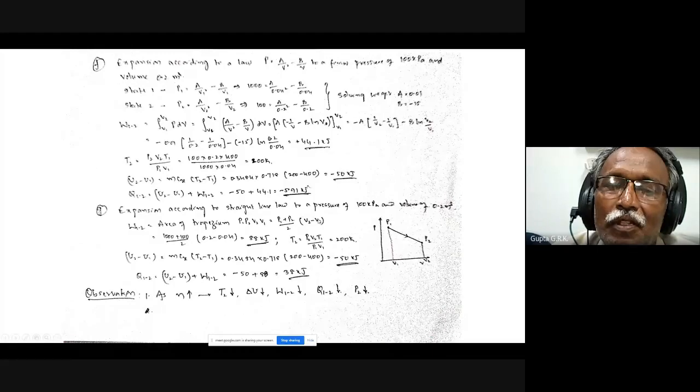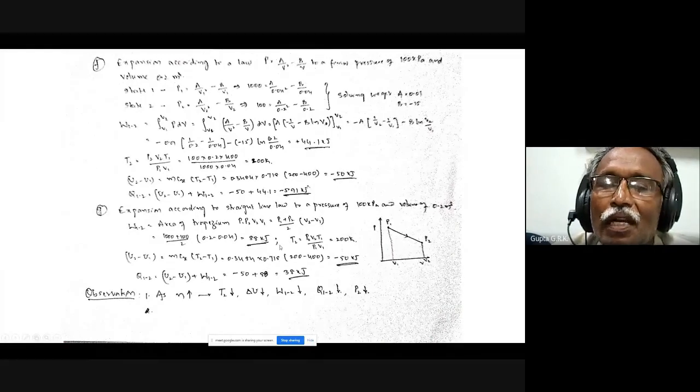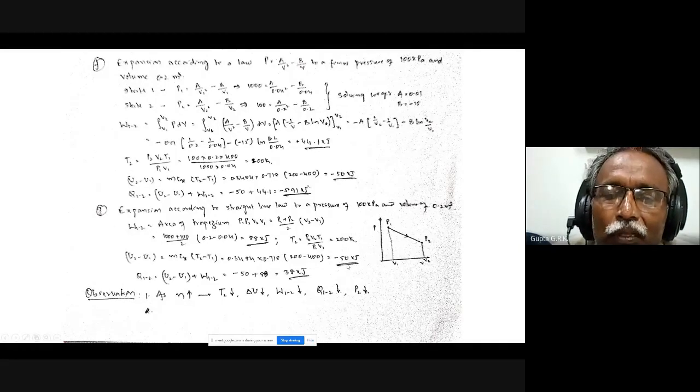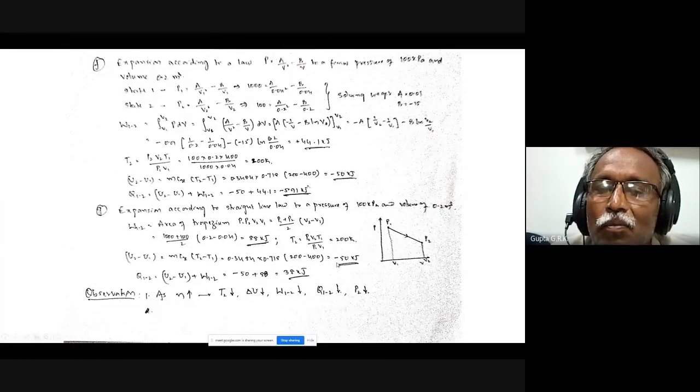That is the area of the trapezium, which gives 88 kilojoules. And again, I know P1, V1 and P2, V2, so I can find out T2 using P1 V1 by T1 equal to P2 V2 by T2. And again, the change in internal energy and the work done is 88 kilojoules. Okay, so minus 50 plus 88 gives 38 kilojoules.